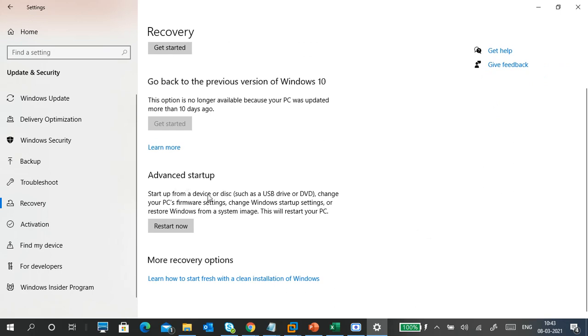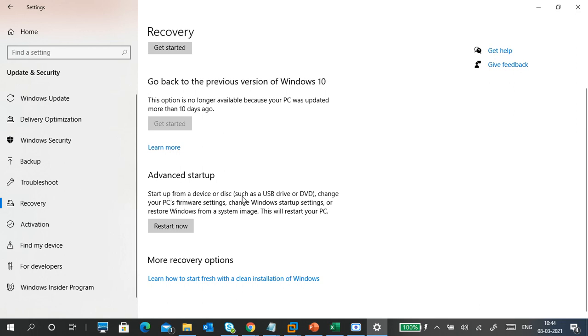Okay, next one is Advanced startup. Already we saw that one. When you try BIOS settings, this is the advanced startup. When you want to troubleshoot your PC and reset your BIOS settings, or maybe UEFI options, or maybe you want to restore your PC with a system image. You can read it from here. Already I told you, you don't need to record any textbooks or anything. Just go and read it.